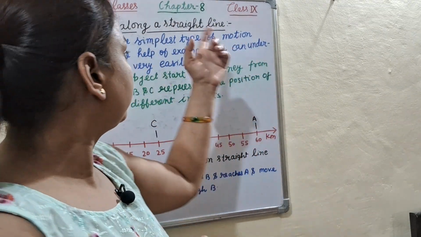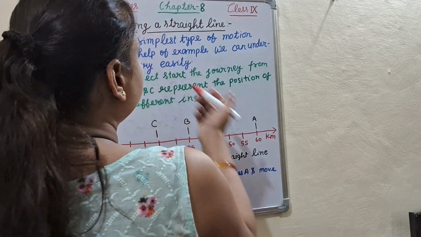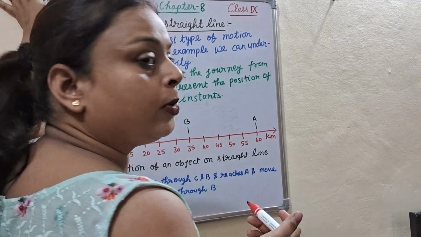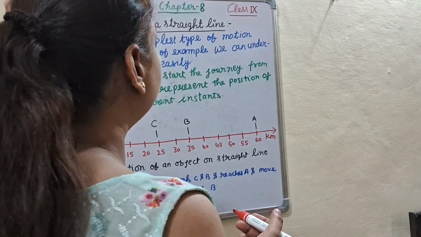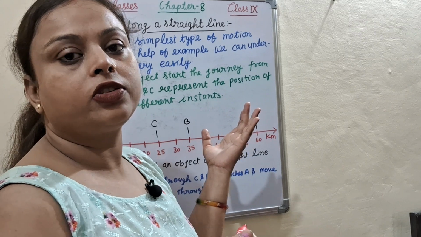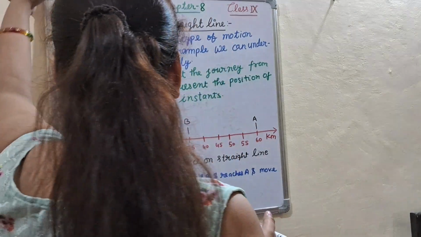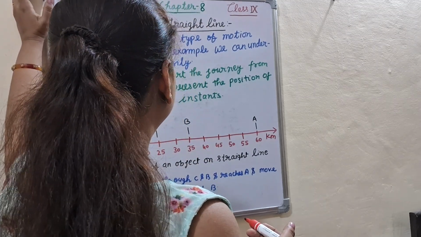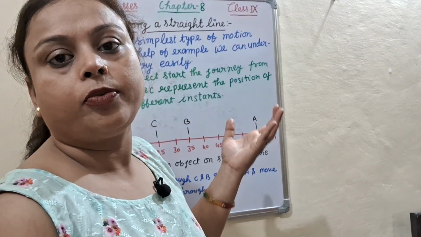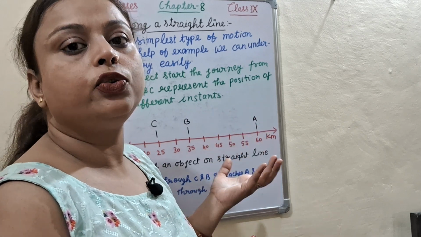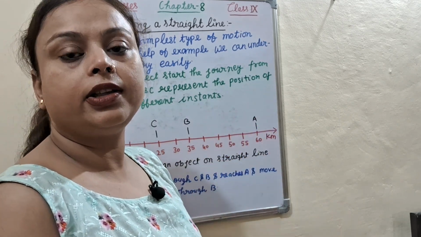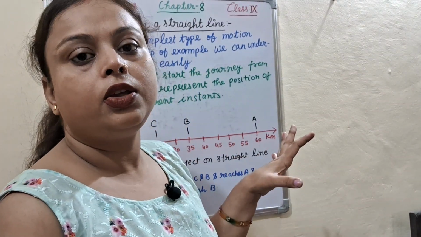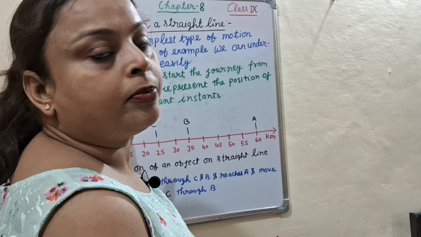Now let's start the topic of motion. You know about motion, as we described it in my previous video, so for the knowledge of motion you can watch my previous video also. Now, what is motion? When any object changes its position, then you can say that object is in motion. There are so many types of motion.